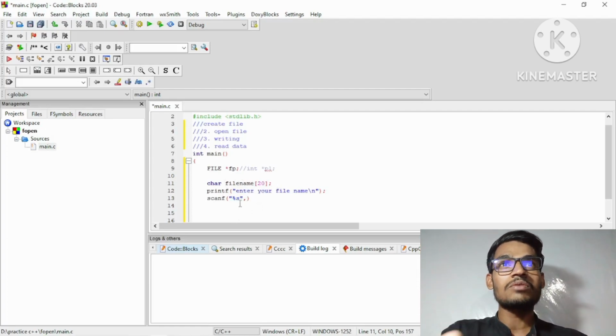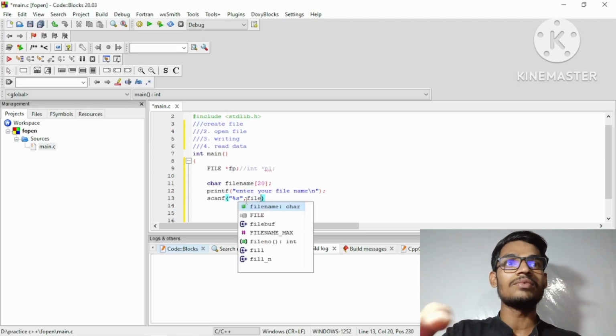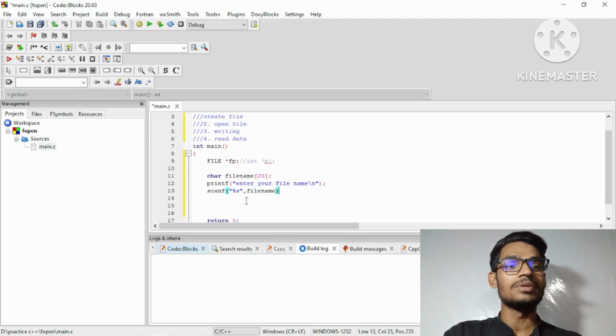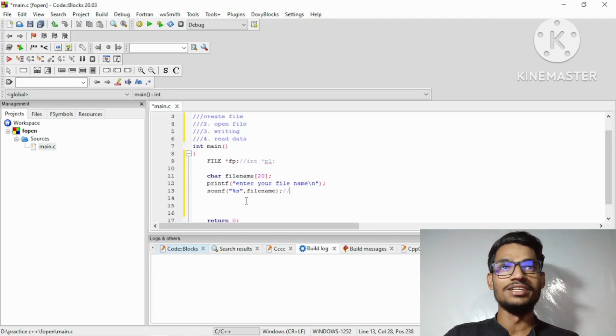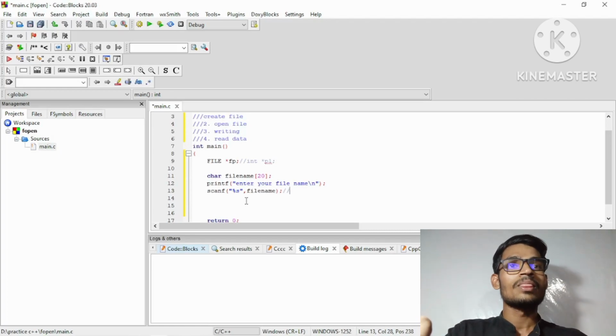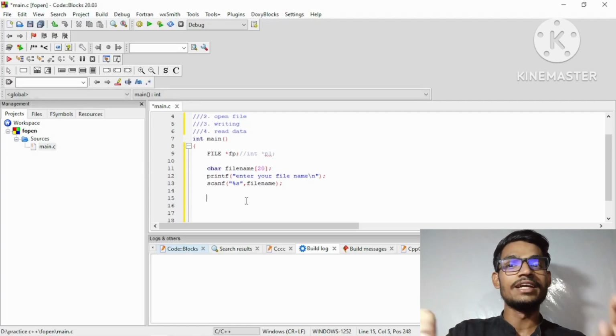Okay, so where are we going to read the file name? Here I am just going to give the file name, and then what will happen? This will store the user's file name. So the desired file name will be here, and after that we are going to create the file.